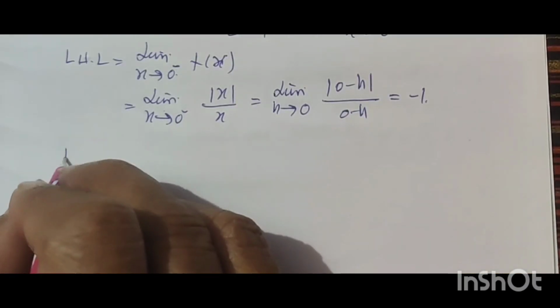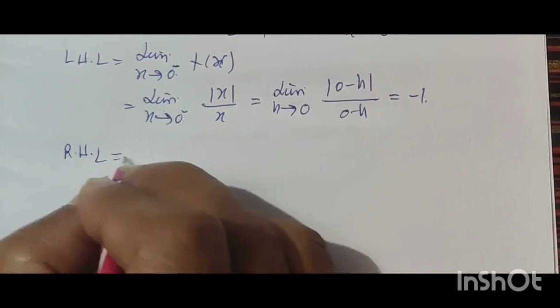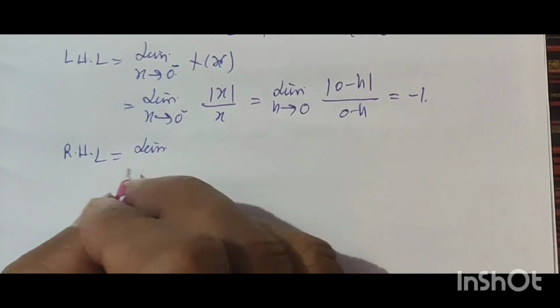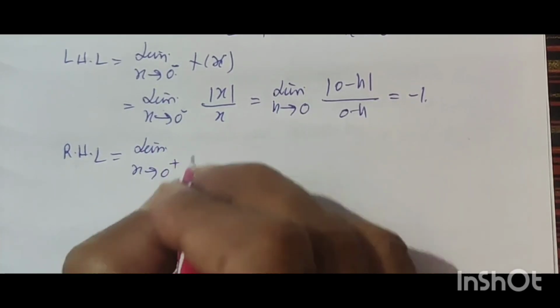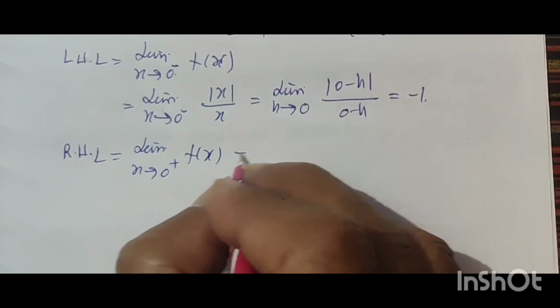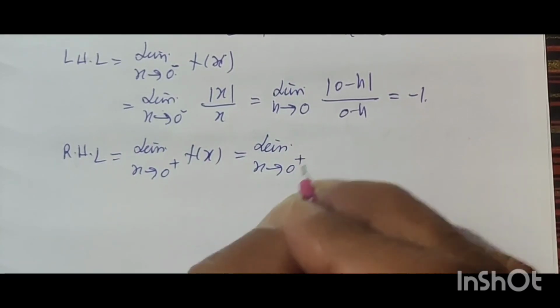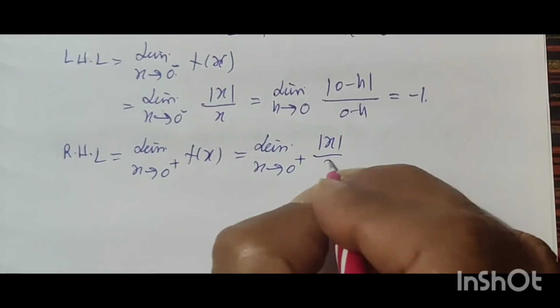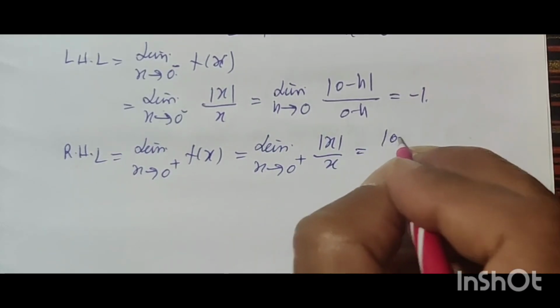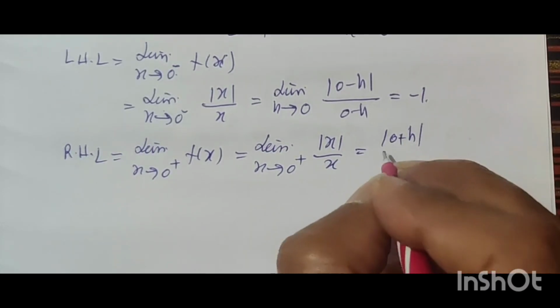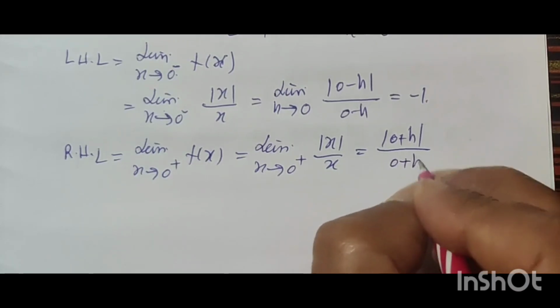Now right hand limit, x tends to 0 positive f(x). This will be limit x tends to 0 positive mod of x upon x. This is mod of (0 plus h) upon (0 plus h), that is 1.